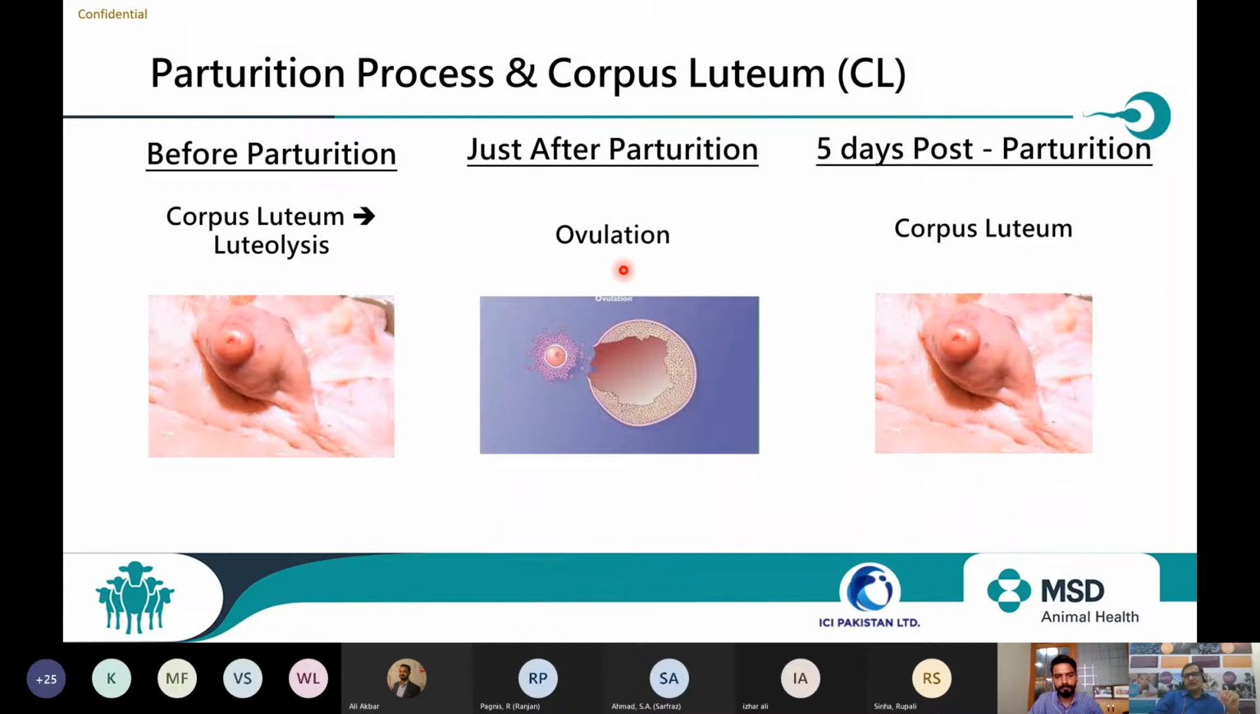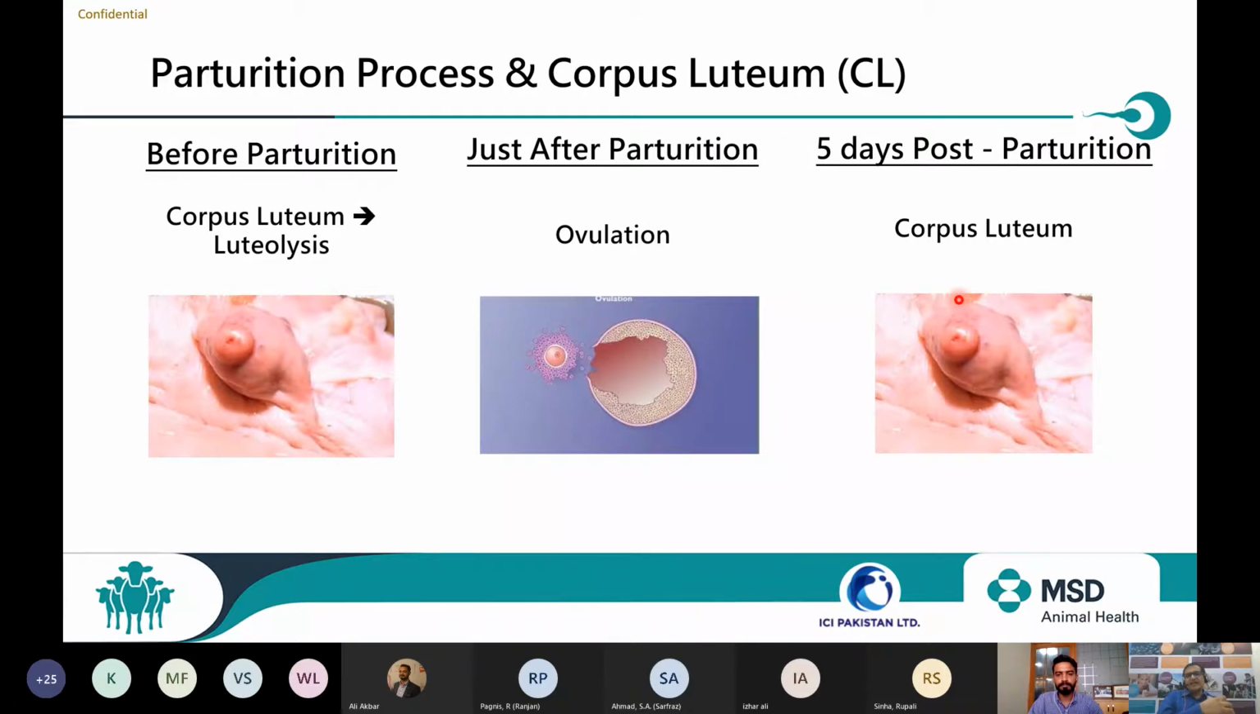And because of that ovulation of the follicle, one more corpus luteum is formed, which matures within 5 days of post parturition and starts producing a high level of progesterone. Because of that high level of progesterone, if any infection entered the uterus at the time of parturition, that infection gets the chance to persist. And that is the reason we need to maintain hygiene at the time of parturition.